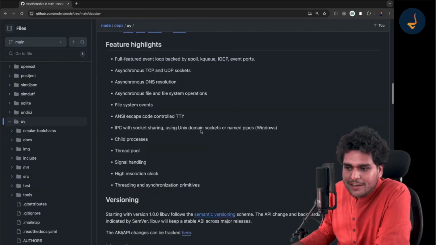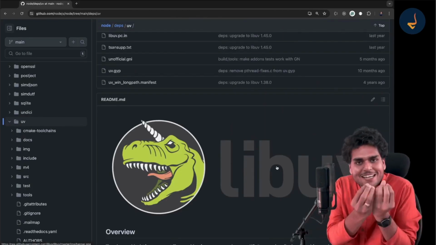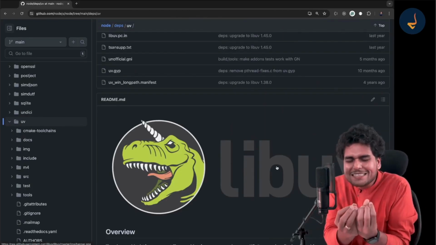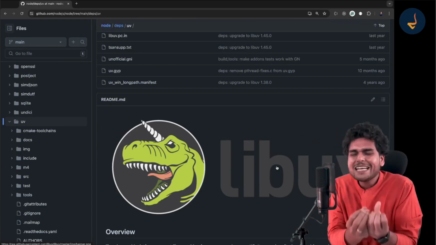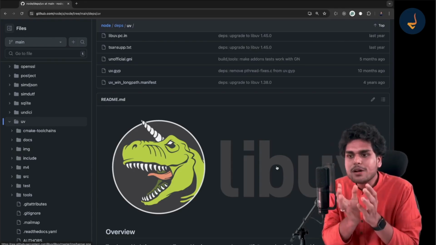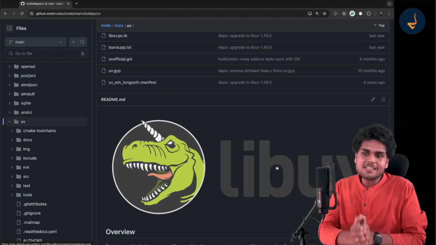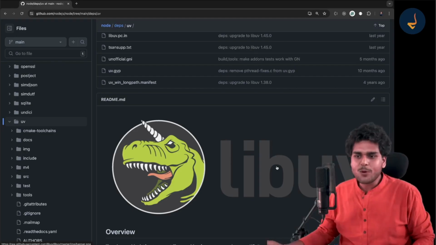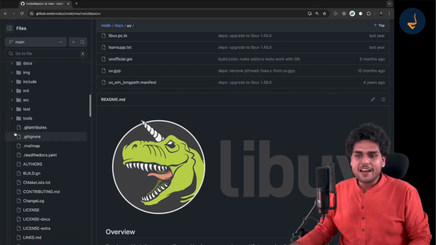This UV is the libuv. If you go and see, this UV repository is the libuv. It exists as a dependency. At the end of the day, it is just a C repository. It's just C language code which is present inside the Node.js dependencies. This is what libuv is. This folder, this C code is libuv.